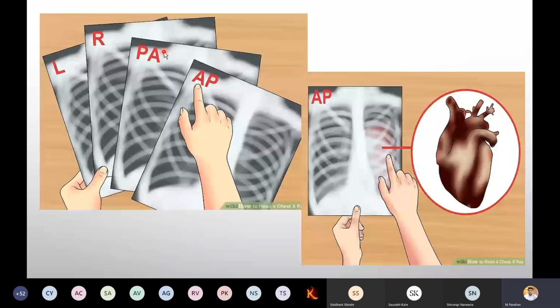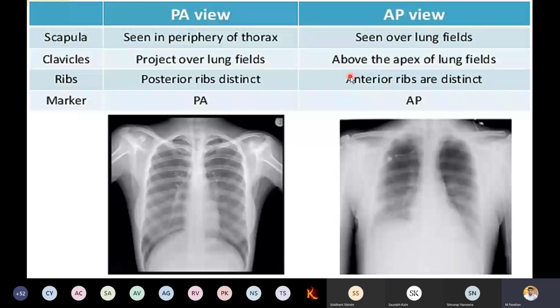Apart from this, remember one thing: if PA or AP view is not mentioned in the particular X-ray, you have to discard it, because it should not be a confusion. And even if right or left, if none of them is present on the X-ray sheet, tell the subject or the patient to take one more X-ray. That is a very necessity. So now, to identify the PA view and AP view, it is basic, you have to remember it. In examination, surely they will ask.